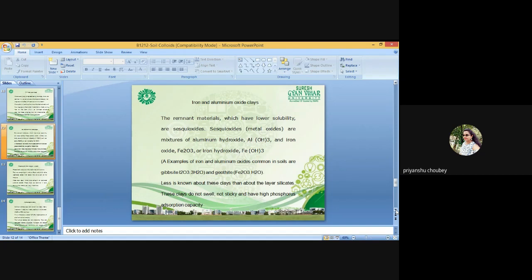According to the Kerr equation, xK and xCa are the amounts adsorbed of potassium and calcium respectively in moles per 100 gram soil, and the cation concentrations of calcium and potassium are the activities or effective concentrations in soil solution.